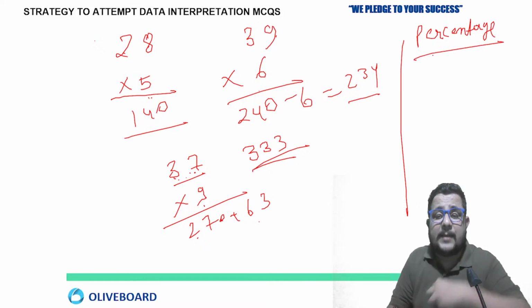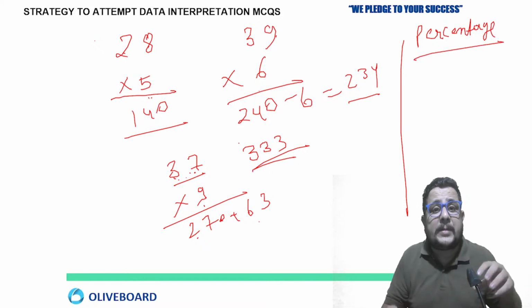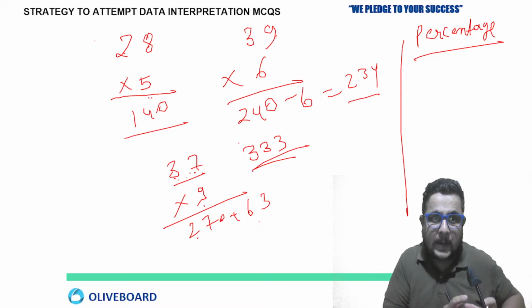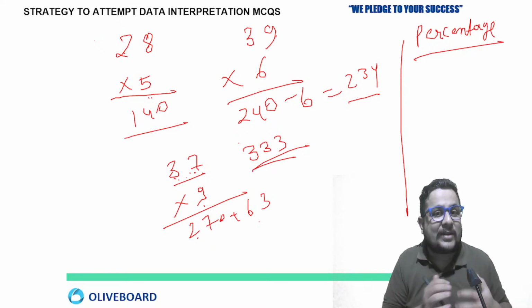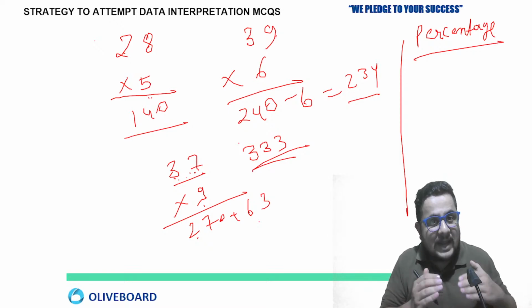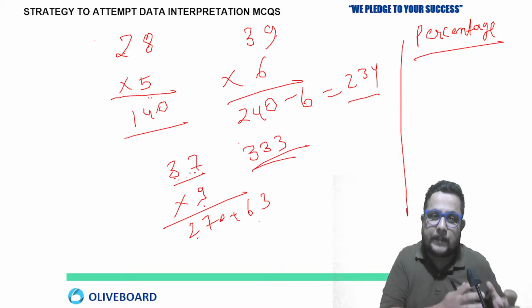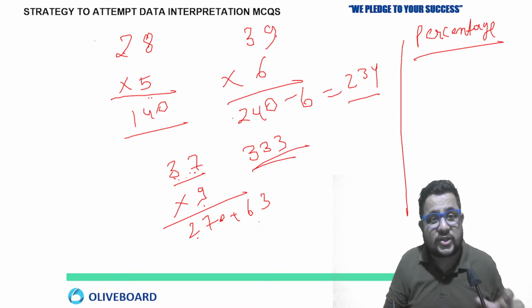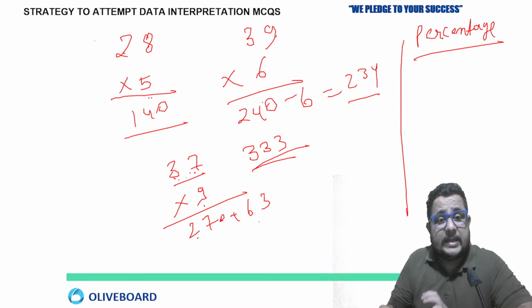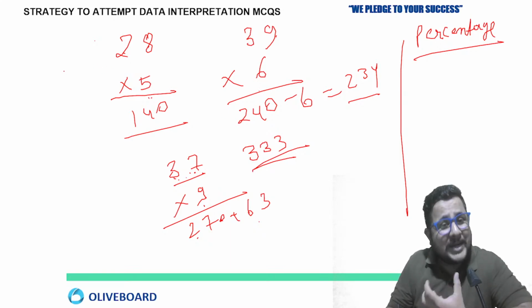Because after this I'm going to discuss the percentage approach, which is the most important part in your data interpretation. Your percentage calculation needs to be very, very good. It will help you in data interpretation and in other parts of your quant section also. So see, the approach I told you: just split the number and solve.